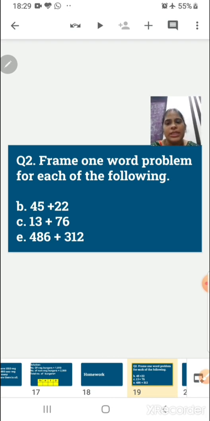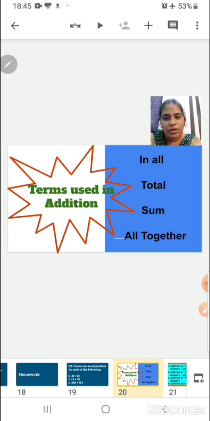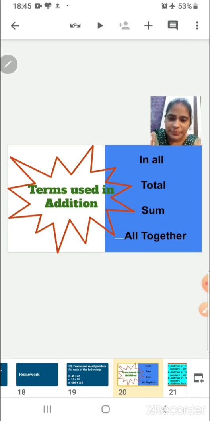C1, 13 plus 76. E1, 486 plus 312. Children, while framing these word problems, you can use the terms in all, total, sum, altogether. Okay, create a story in your mind. Take a thing which will help you to make the story.